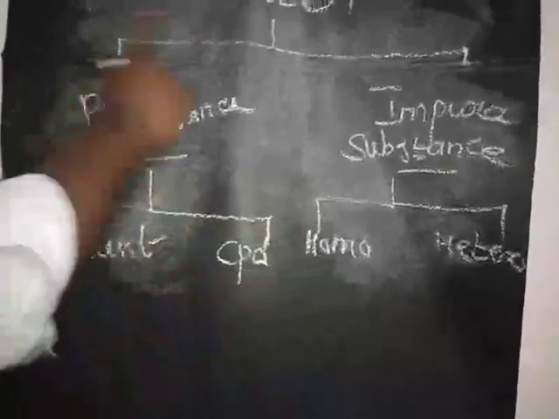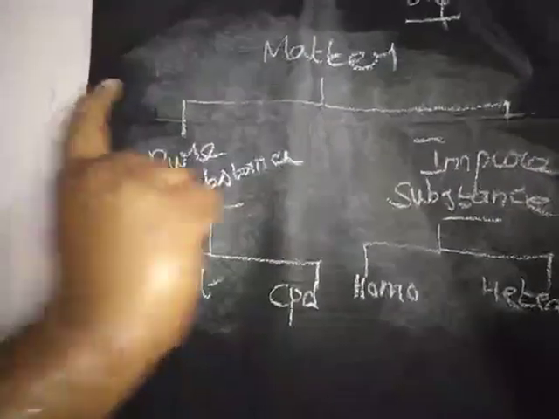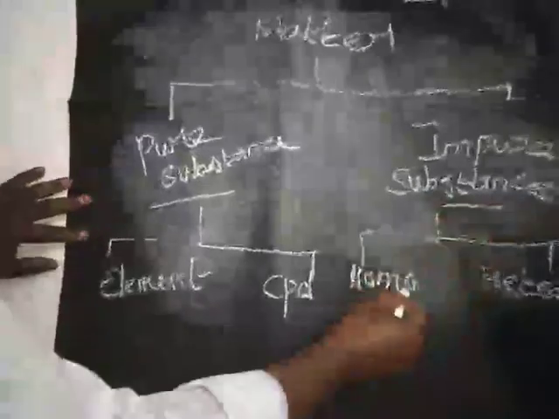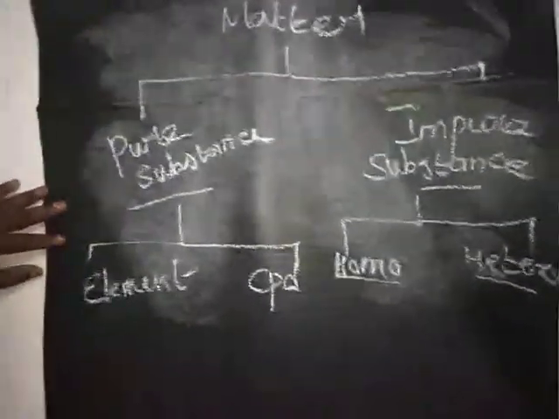The impure substance is otherwise known as mixture. These things we have just now discussed. Impure substance is a mixing of more than one substance, otherwise known as mixture. Again, that impure substance can be classified into two types, one is homogeneous mixture, another one is heterogeneous mixture.